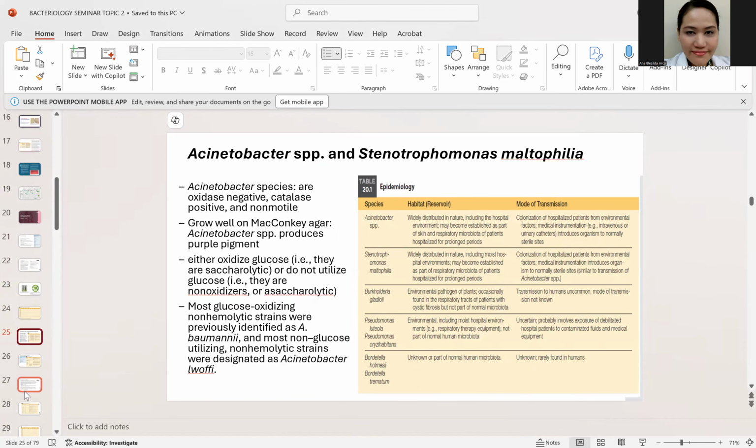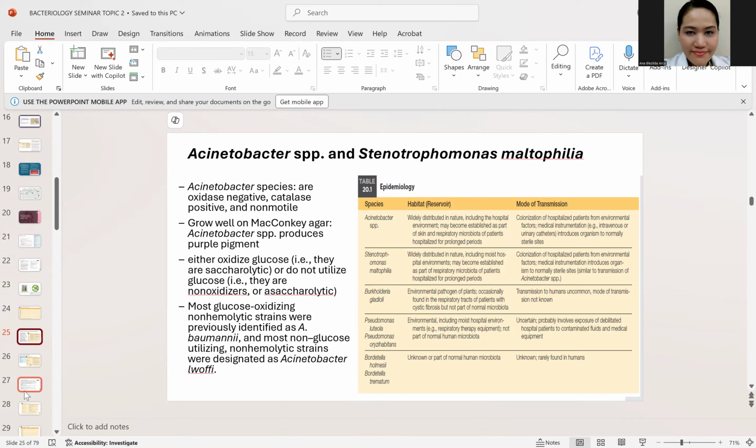Next is the Acinetobacter. For the Acinetobacter baumannii class, again, for the Acinetobacter, you have two species. You have the baumannii and the lwoffii. But the most virulent among the two is, of course, the Acinetobacter baumannii, because this is the one that has intrinsic resistance against antibiotics such as carbapenems. Okay? Kaya nga may tinatawag tayo na CRAB or carbapenem-resistant Acinetobacter baumannii.